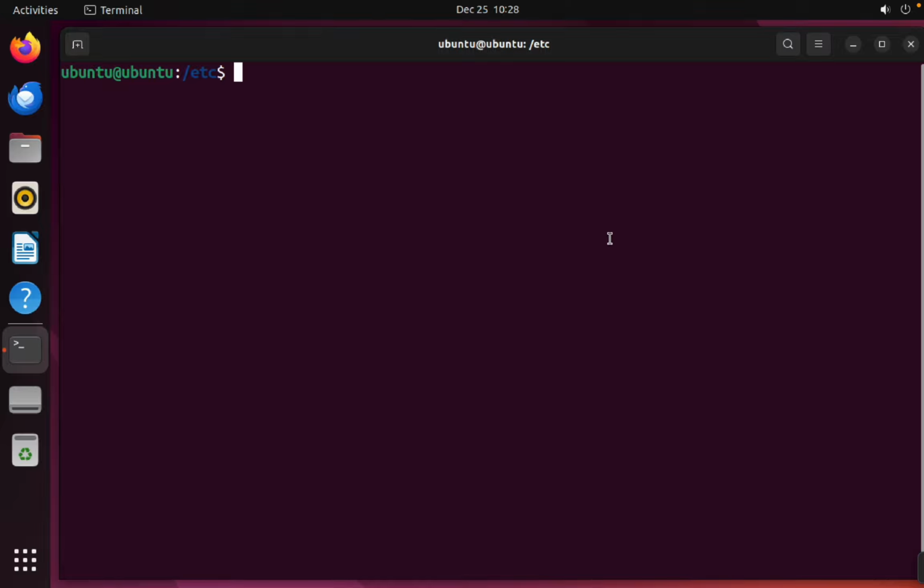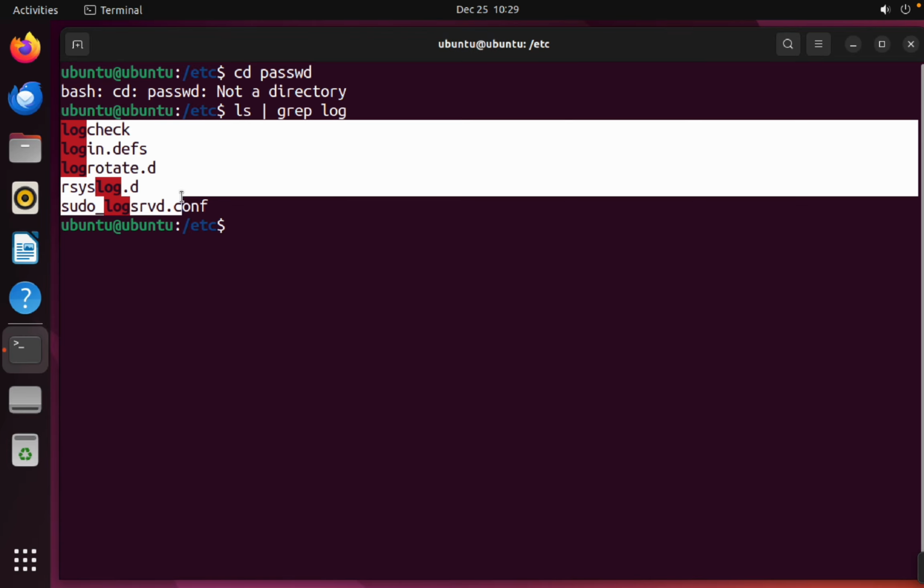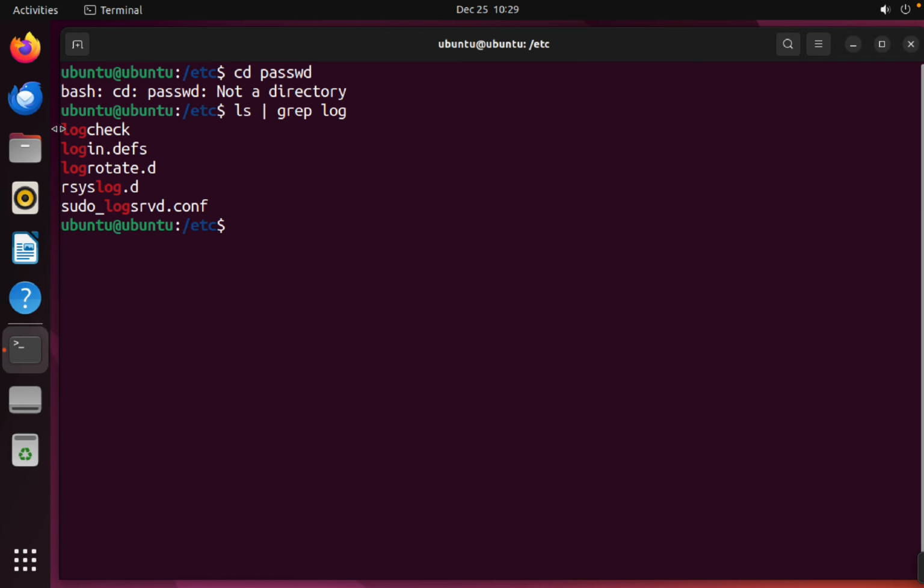Now I will show you how we can combine two Linux commands. Let's do it. Let's first go to the passwd directory. Okay, it's not a directory, that's why it's like that. It's a file. The command is like this: ls pipe grep log. This is how it's working. Actually what we have done is we have listed, and we have got five matches of log. This is how you can combine two commands.